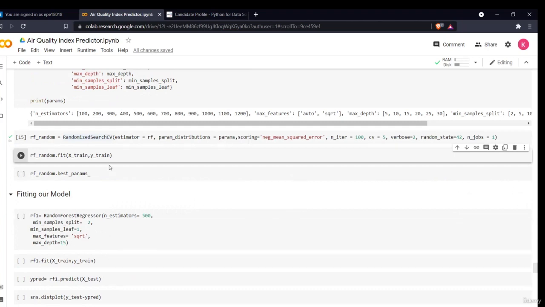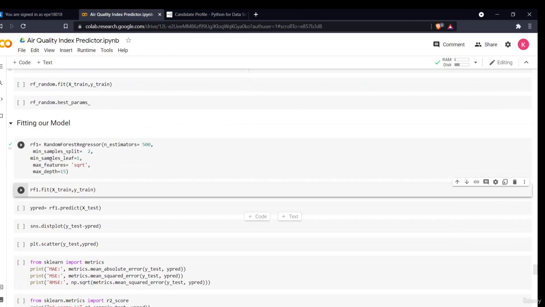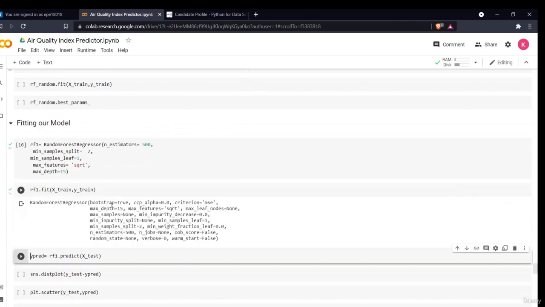You can try it, you can fit it, and you can see what parameters you are getting. Then you just have to simply write rf_random.best_params_. It will take around 10 minutes to get fitted because it will iterate through all the iterations and the different jobs will be taken, so it will take some time obviously. So I'll just fit my model with the best parameters which I obtained, and I'll fit it with the trained data. Then I'll predict.